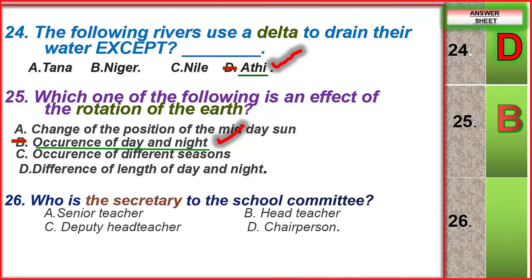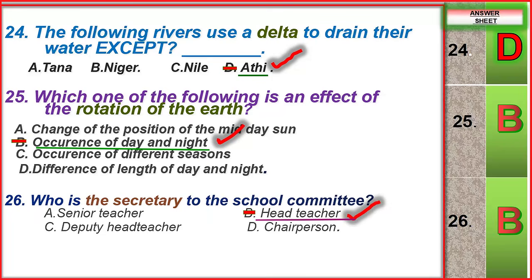Then who is the secretary to the school committee? You know this. It is always the principal. But if it is a primary school, it is the head teacher. So the correct answer is B. This one you learned in grade 5.